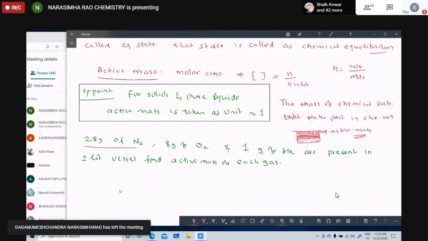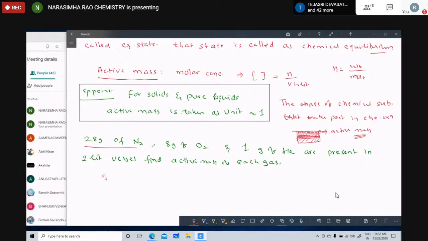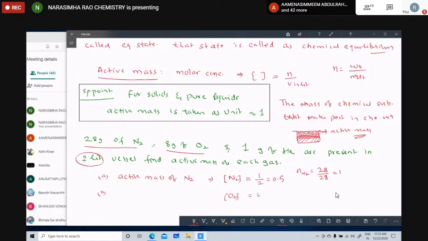Starting with nitrogen: 0.5, sir. Okay, very good. Active mass of N2 in square brackets is its number of moles divided by V. In case of oxygen, 8 grams: active mass of O2 is 8 by 32 into 1 by 2.